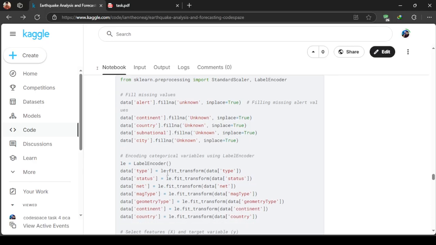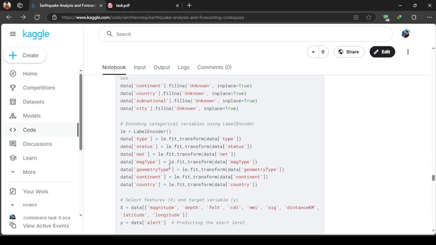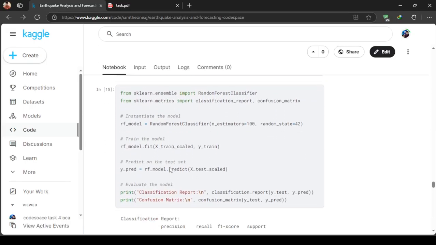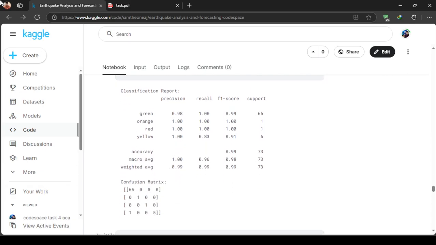After that, I have trained an ML model. We implemented a random forest classifier, which generated these F1 score, recall, support values and the confusion matrix.